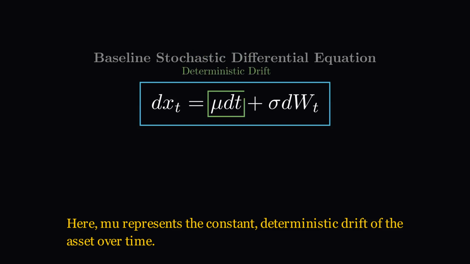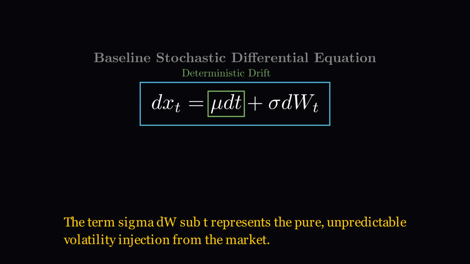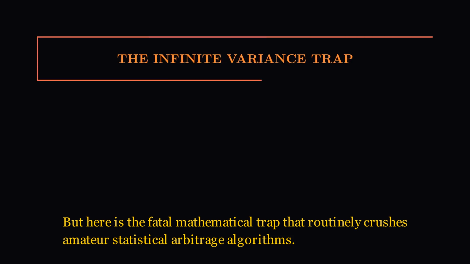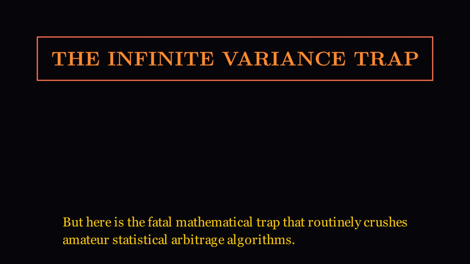Here, mu represents the constant, deterministic drift of the asset over time. The term sigma dw sub t represents the pure, unpredictable volatility injection from the market. This equation implies a simple directional trend bombarded by normal Gaussian noise. It seems elegant. But here is the fatal mathematical trap that routinely crushes amateur statistical arbitrage algorithms.